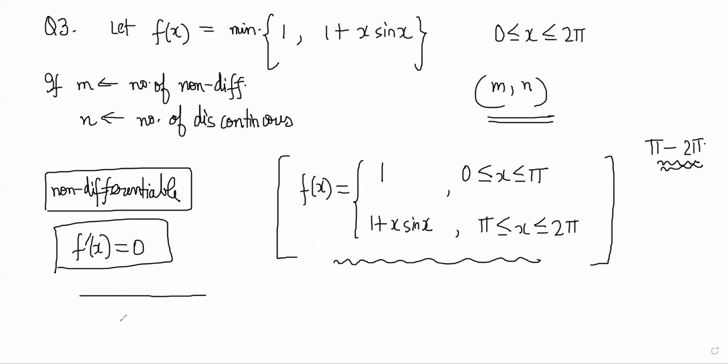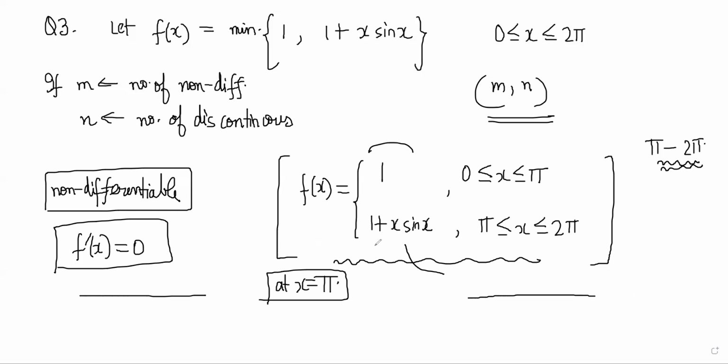At x equal to pi it's non-differentiable. At a certain point you have to check it, the way you check it is the slope before and slope after. The graph is constant before and afterwards it is some curve, right?